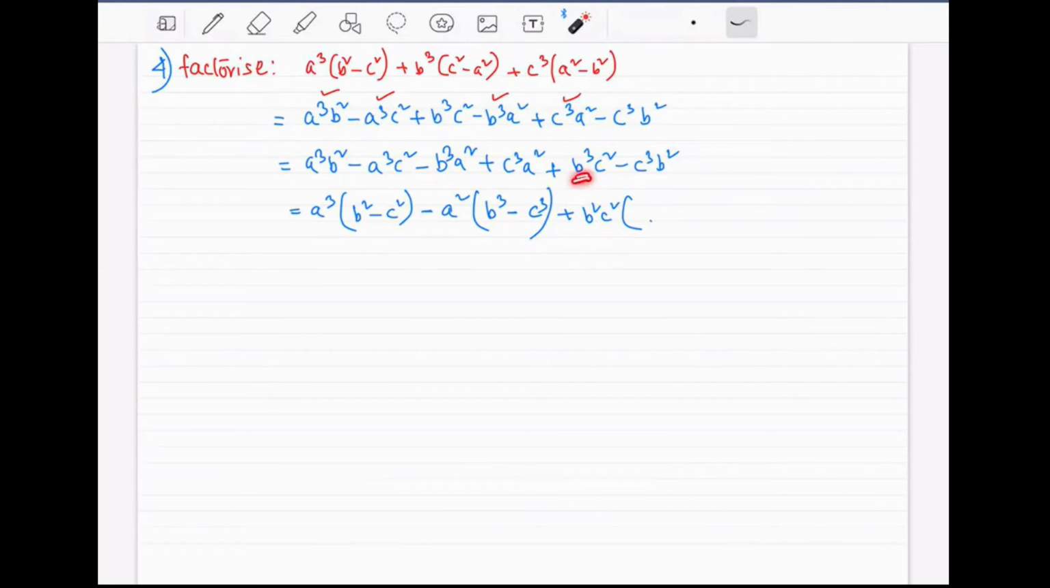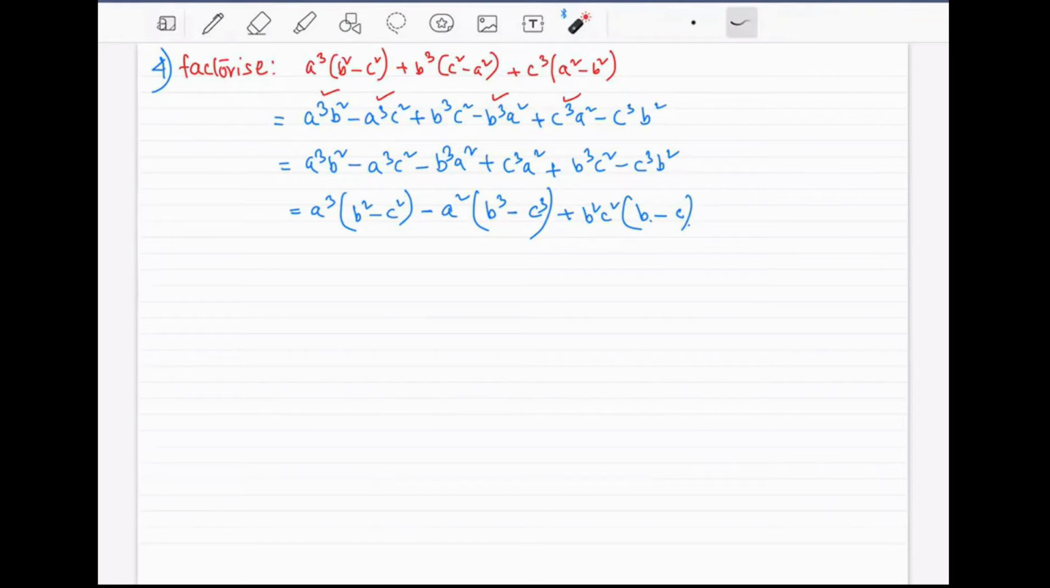So b cube, out of the b cube is b square into b. b square is taken now, so there is b only left. We will put the b here minus c cube b square. b square is already taken out, that means c cube is remaining. Out of the c cube is also c square into c. c square is also taken out as common factor. That means only c is remaining, right?